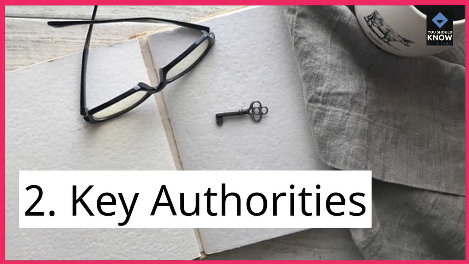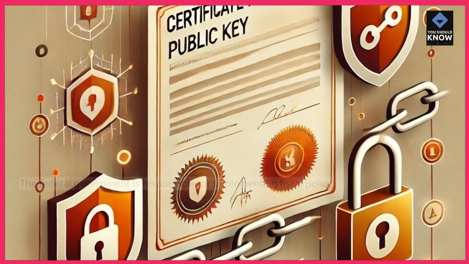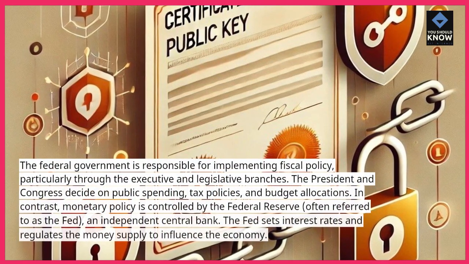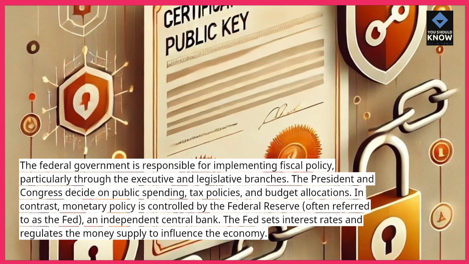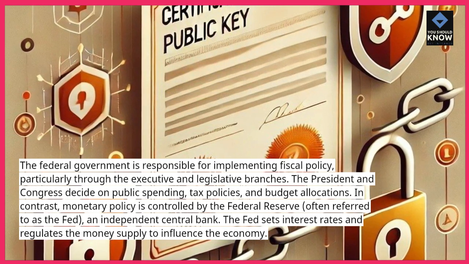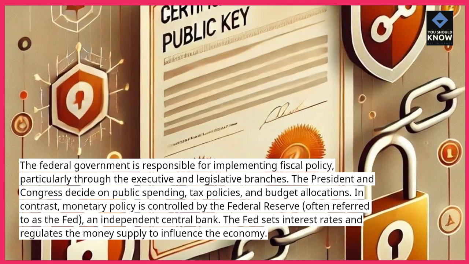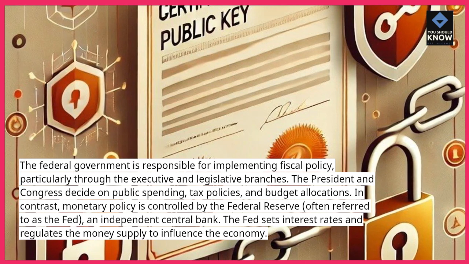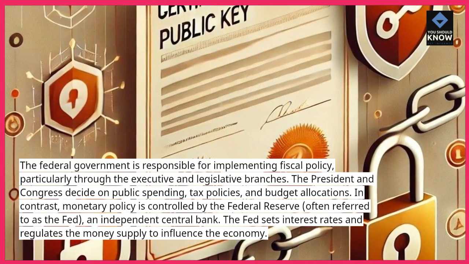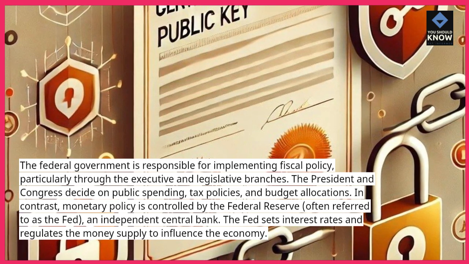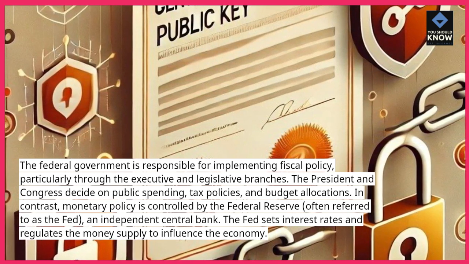2. Key authorities. The federal government is responsible for implementing fiscal policy, particularly through the executive and legislative branches. The President and Congress decide on public spending, tax policies, and budget allocations. In contrast, monetary policy is controlled by the Federal Reserve, often referred to as the Fed, an independent central bank. The Fed sets interest rates and regulates the money supply to influence the economy.